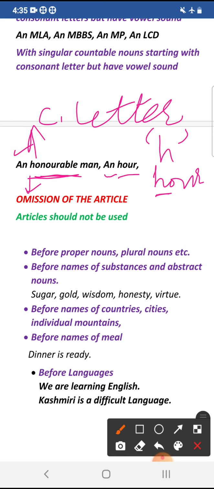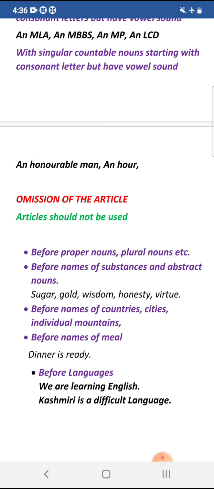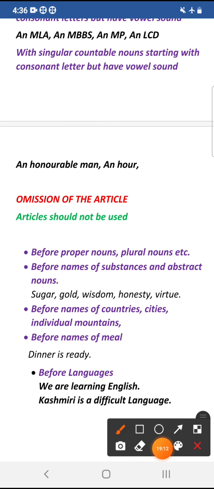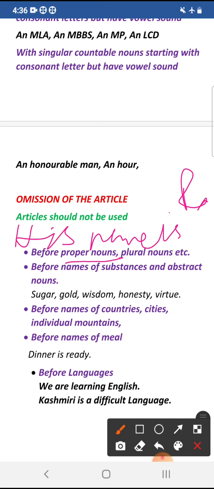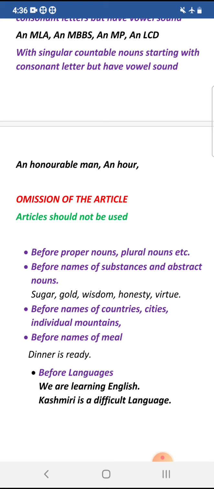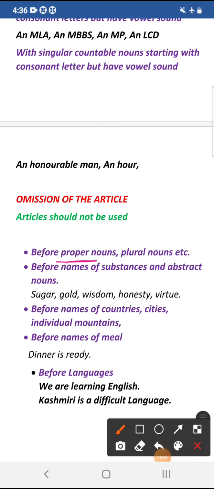So this was about the usage of definite and indefinite articles. Now let us see where we have to omit the article. Omission of articles, where articles are not used. Some rules are there. Articles are not used before proper nouns. For example, we say his name is Ravi. We can't say his name is the Ravi. So before proper nouns, don't use the article.